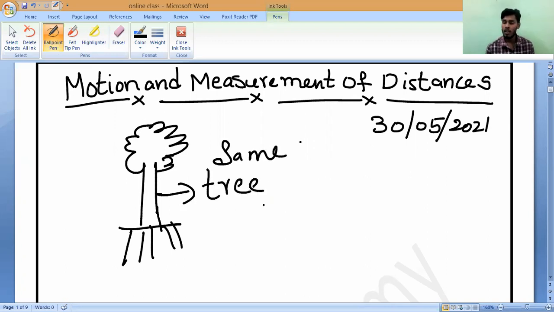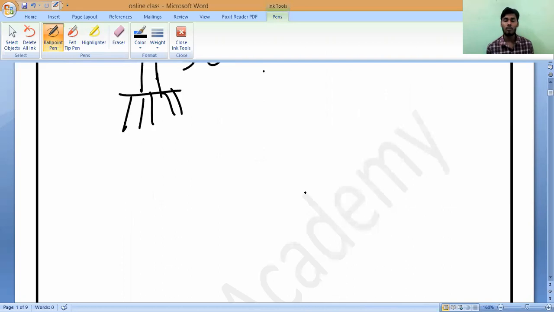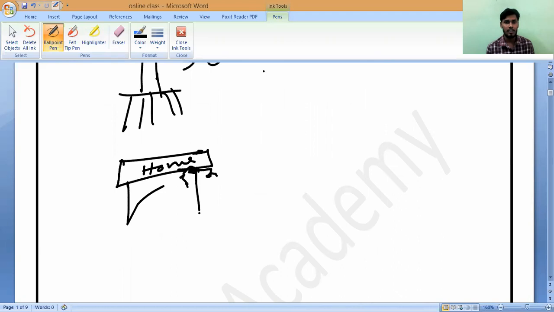So in the sense, the tree is always fixed in the same place. Is it yes or no? A tree is fixed at the same place. Is it true or not? Like that, take another object. If you enter into Nizam colony, the fourth house is Narayan's home. Is Narayan's home always in the same place? Suppose this is the home of Narayan. Understand? Is it changing every day, or is it staying in the same place always? It is staying in the same place.